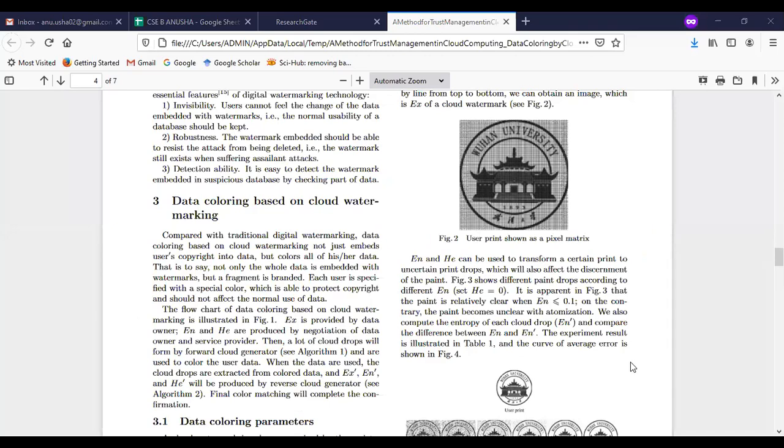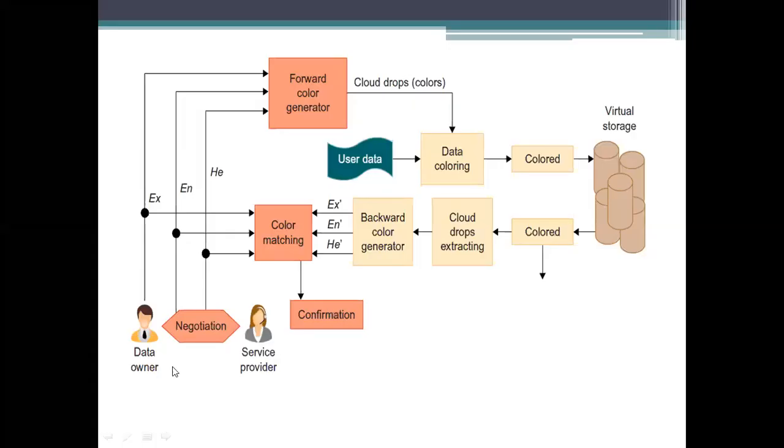For that, the data owner has to give the expected value to the forward color generator, and then the entropy, and then the hyper entropy, along with the data color matching also. So we need to give these three values to the forward color generator and the color matching.